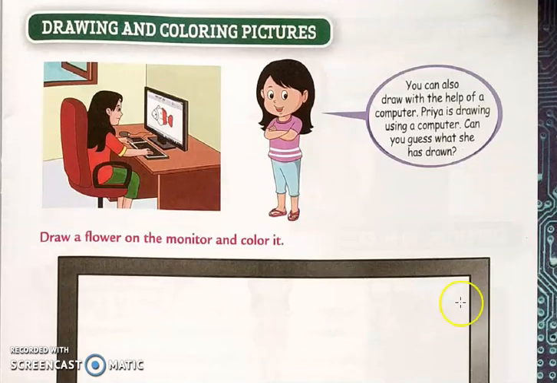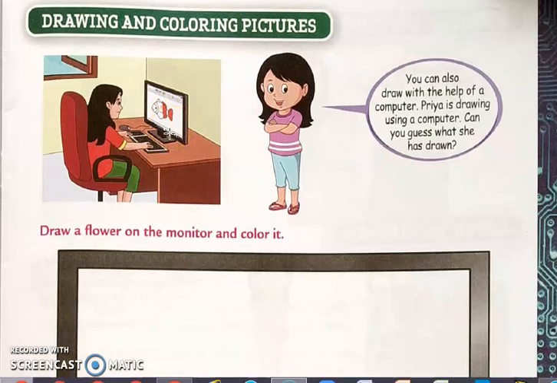Drawing and coloring pictures. See, we can also draw and color on the computer. You can also draw with the help of a computer. Priya is drawing using a computer. Can you guess what she has drawn? Now see, this girl Priya, she is drawing on the computer. So what is she drawing? Which animal is this? This is a fish. Yes.